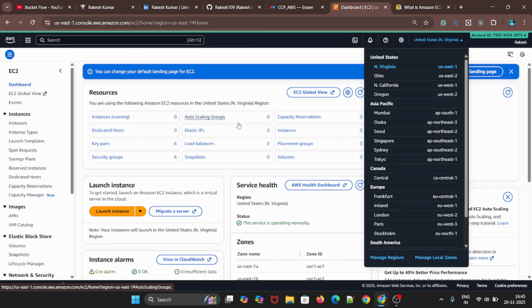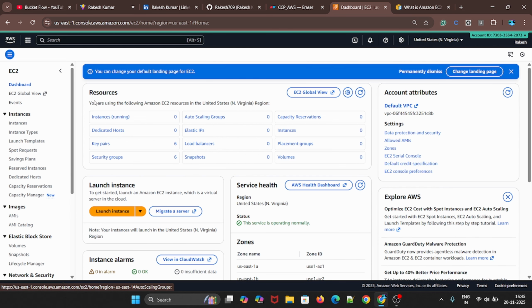So the difference between this instance and this instance: in this instance option, you will get overall how many instances you have created, and in this one only the running instance count will be visible.